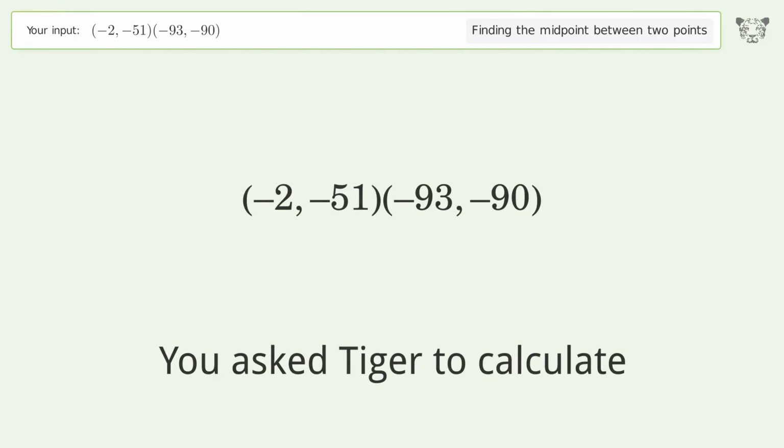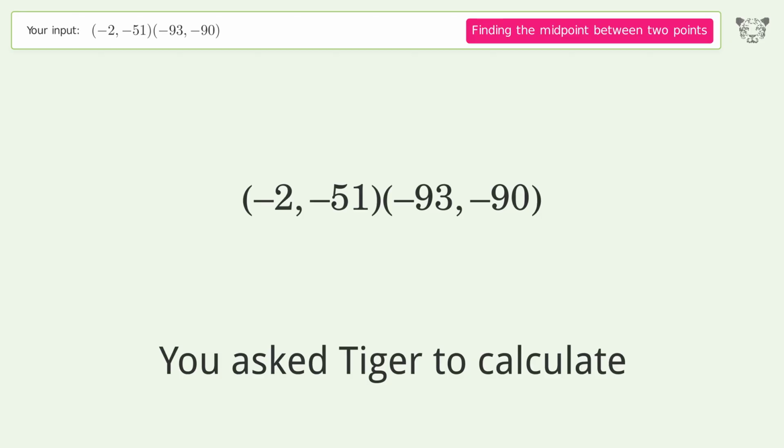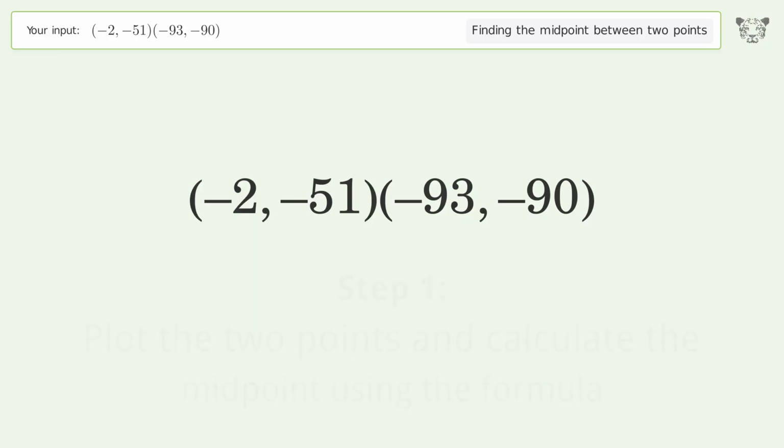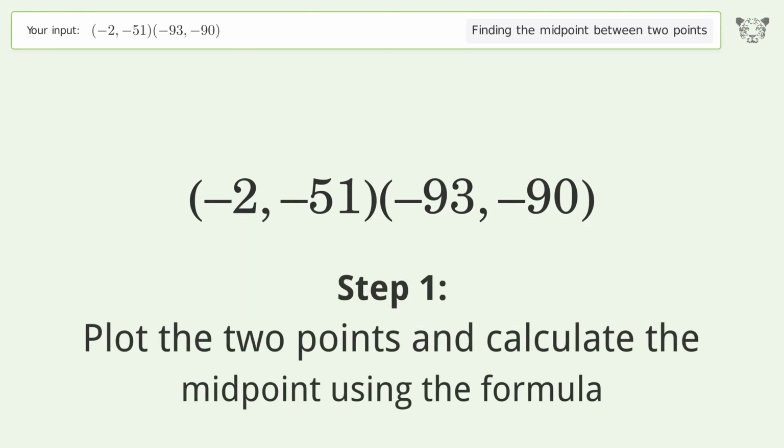You ask Tiger to calculate. This deals with finding the midpoint between 2 points. The midpoint between the 2 points is -47.5, -70.5. Let's solve it step by step. Plot the 2 points and calculate the midpoint using the formula.